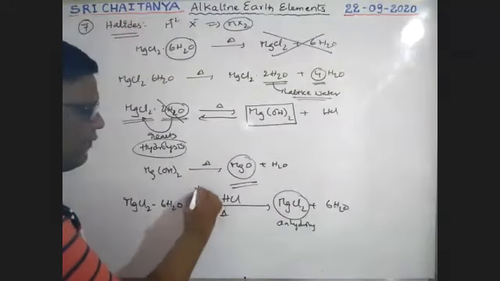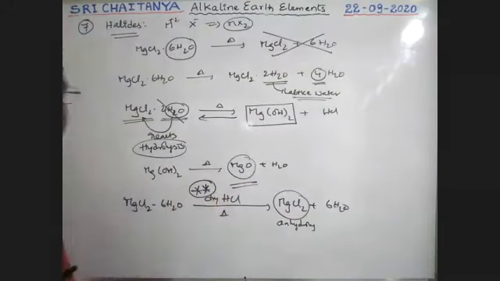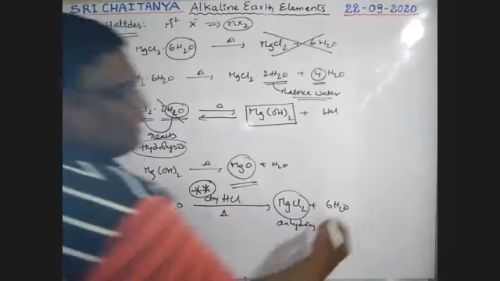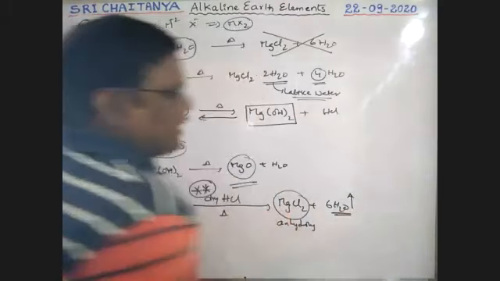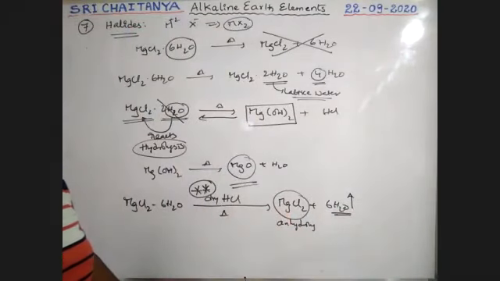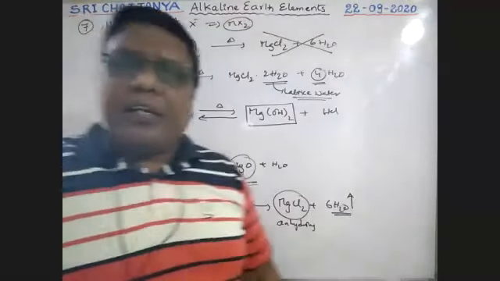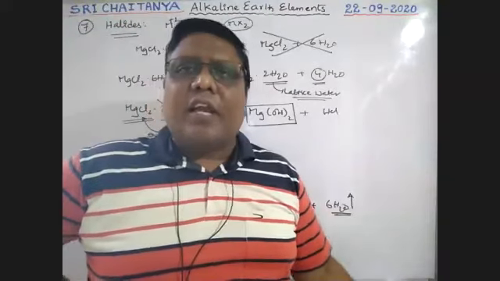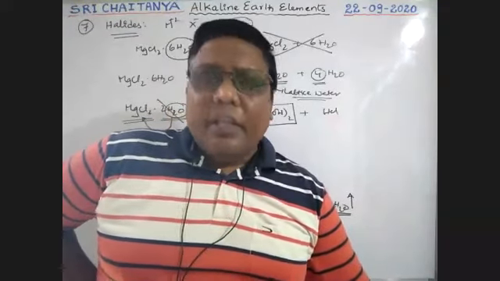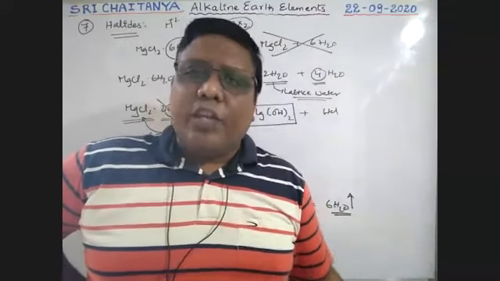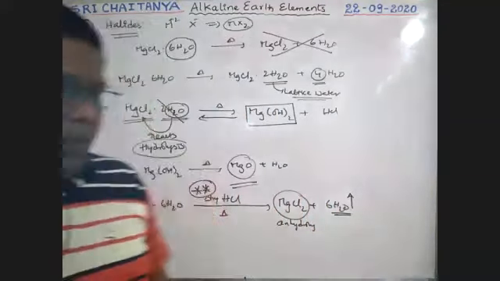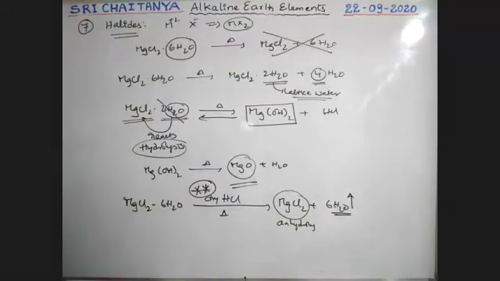This is very, very important. Only in the presence of dry HCl is anhydrous MgCl2 possible. The formed water is also evaporated, so gaseous water comes out. So this is the way. So how to get anhydrous salts from this point? If no HCl is used, the final product is MgO. If HCl is there, the final product is MgCl2.